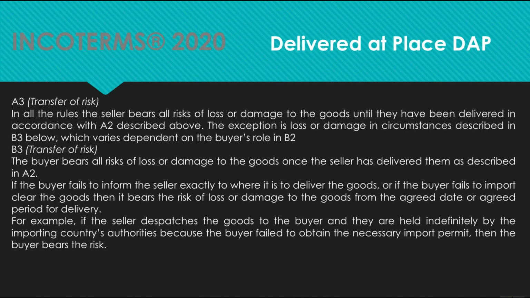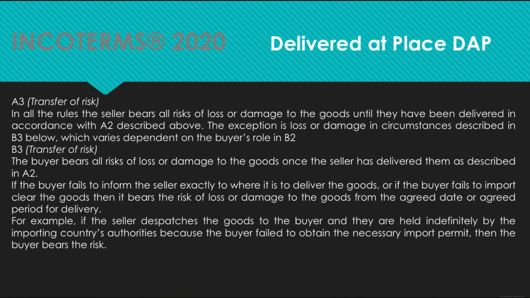A3. Transfer of risk. In all the rules, the seller bears all risks of loss or damage to the goods until they have been delivered in accordance with A2 described above. The exception is loss or damage in circumstances described in B3 below, which varies depending on the buyer's role in B2.